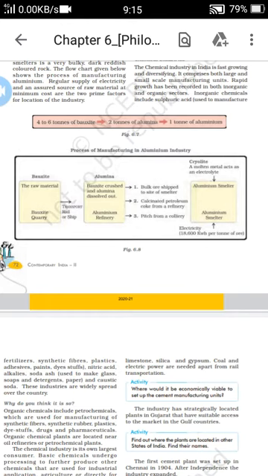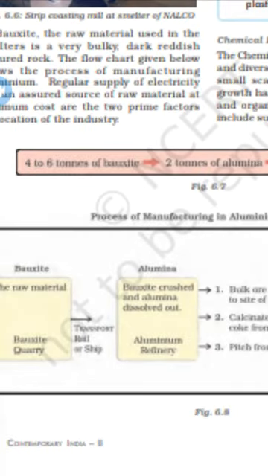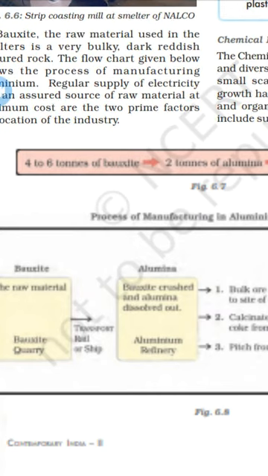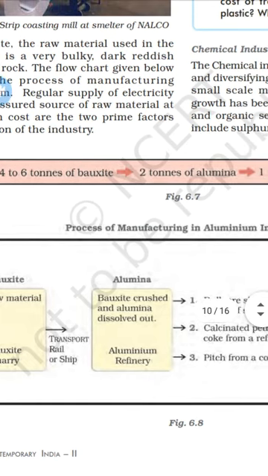Aluminum is taken from a raw ore called bauxite. So how much bauxite is needed? Here 4 to 6 tons of bauxite, after purifying, remains as 2 tons of alumina, and 2 tons of alumina, after processing, is made into 1 ton of aluminium.